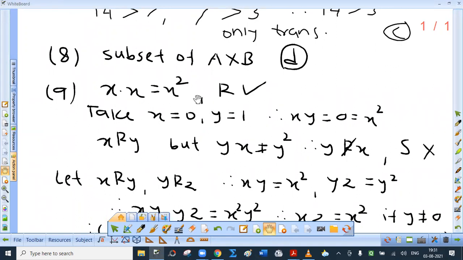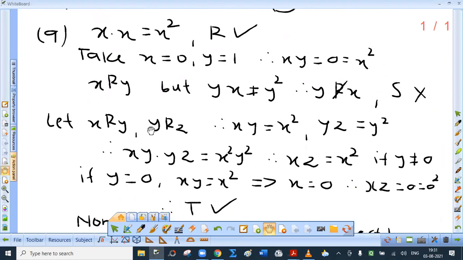Actually, in my opinion, none of the options is correct because it is reflexive and transitive. I hope you appreciate this. See, what is given in 9th? They say xy is x square. Is x related to x? Yes. So it is reflexive. Now take x equal to 0, y equal to 1. So xy is x square. But 1 into 0 is not 1 square. So clearly it is not symmetric. But we can prove that it is transitive.